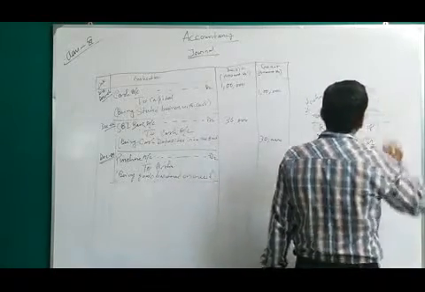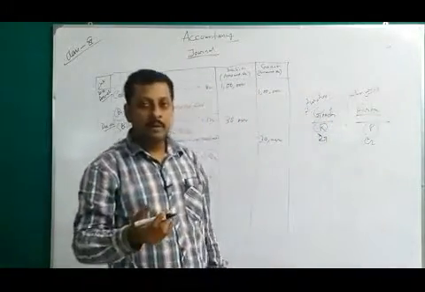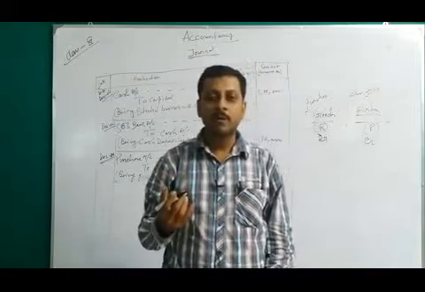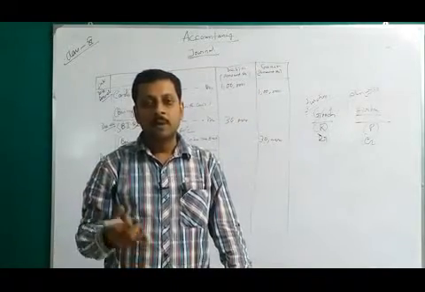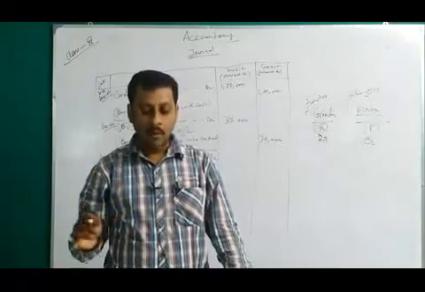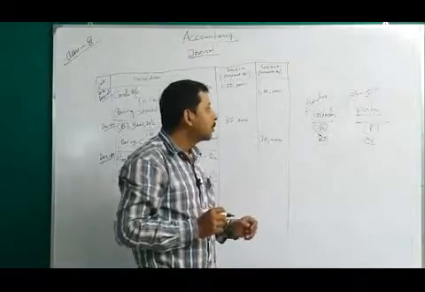Operational. Suppose your business is furniture. Furniture may be an asset and furniture may be goods. When will it be an asset? When you purchase furniture for the furtherance of your business, just for your official purpose, then it will be your asset.